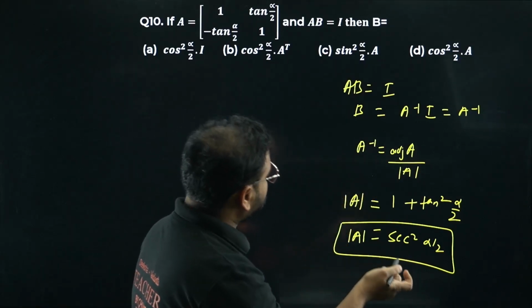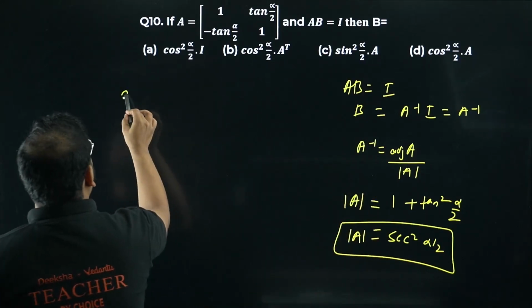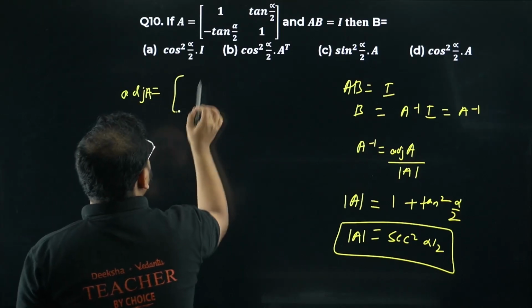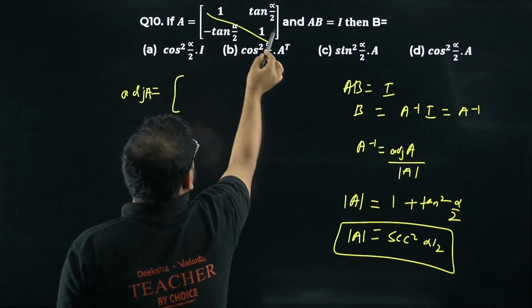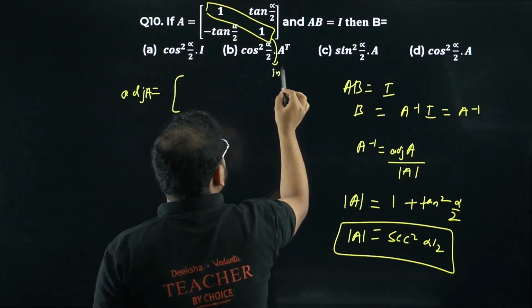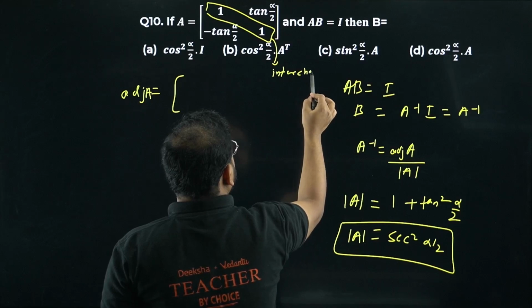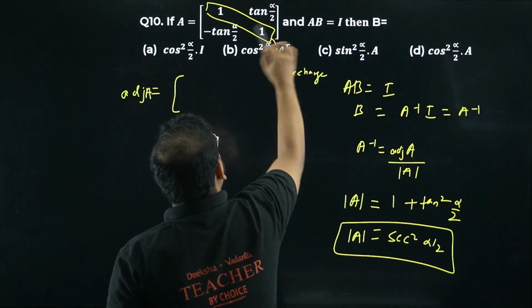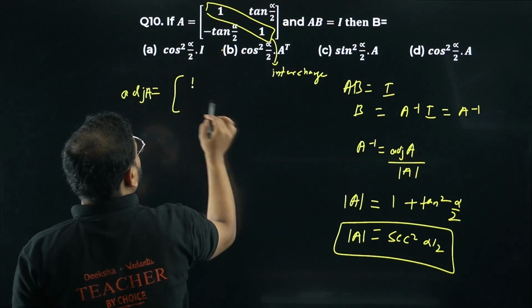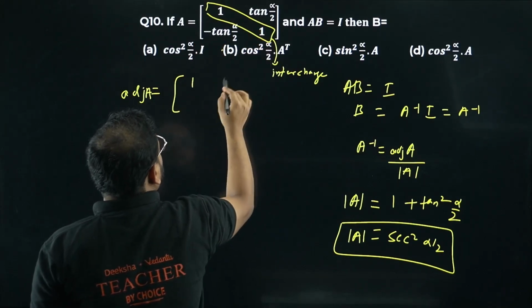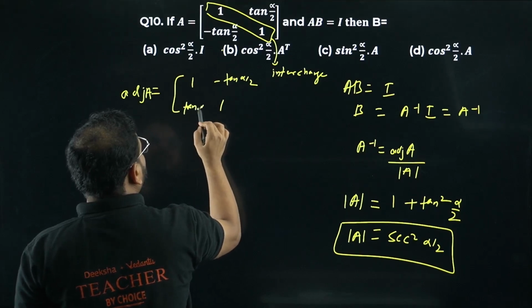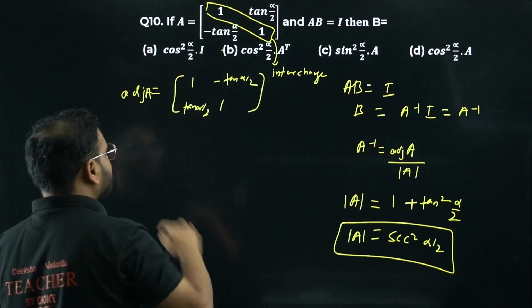So let's find the value of adjoint. Adjoint of A, we know this for 2 cross 2. What do you do on this diagonal? You do the interchange across this. Over here, what do you do? Interchange. And across this, what do you do? Sign change. Across this one, you do sign change. So please check, interchange will become 1 and 1 only, no change. And sign change means it will become minus tan alpha by 2, and tan alpha by 2. Please check. That's your adjoint A, right?